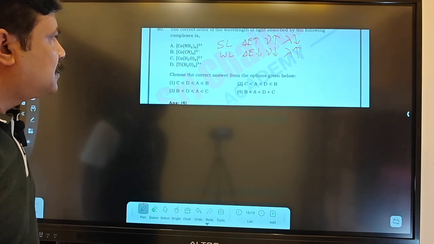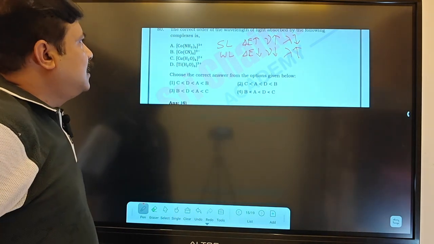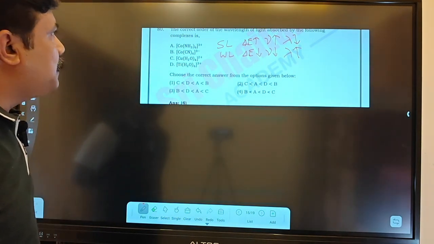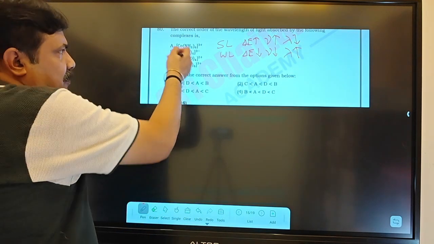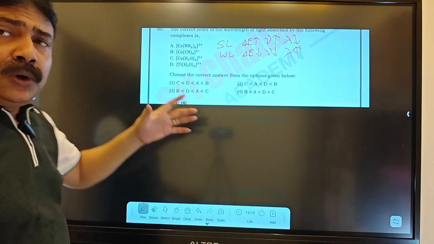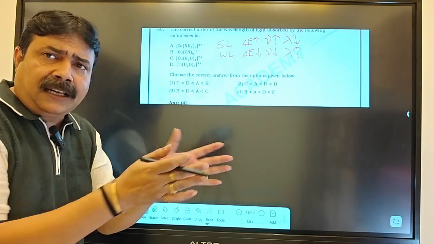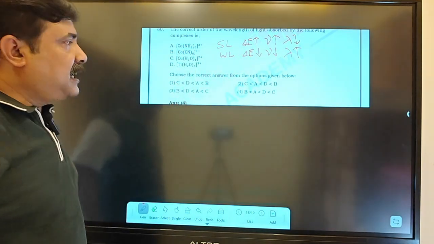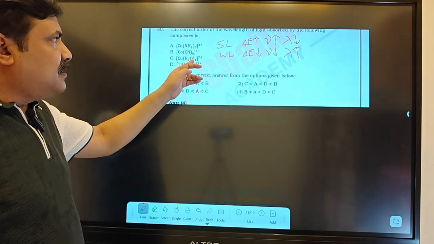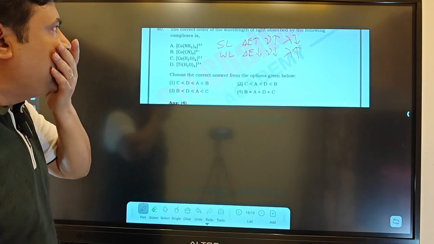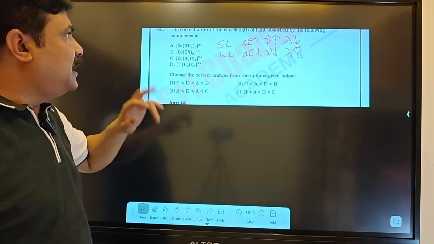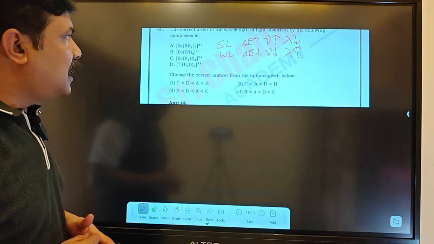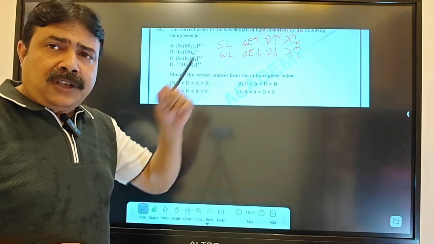Now if you look at the options very carefully, they are giving copper with H2O, and copper has a +2 charge. Whenever the charge of the central metal ion is more, the metal-ligand interaction will be more, splitting will be more, and delta E will be more. Both cases have water, but here copper +2 is with a weak field ligand. There will be a tetrahedral complex, and this will be the octahedral complex. You know octahedral splitting will be more. So delta E for the octahedral will also be more.